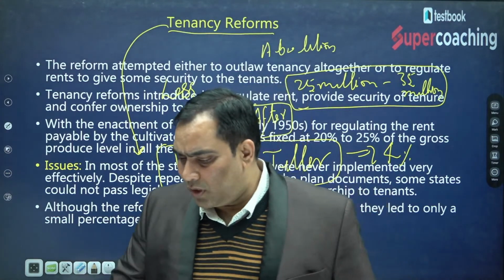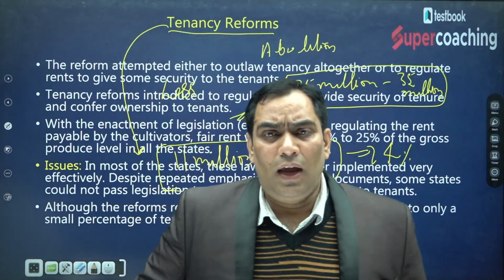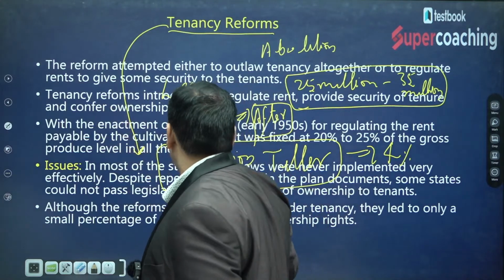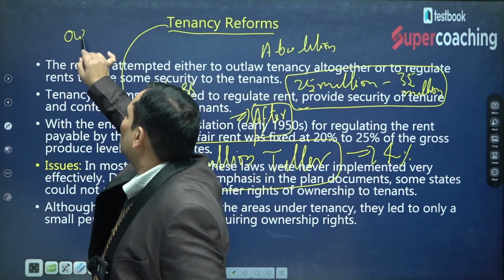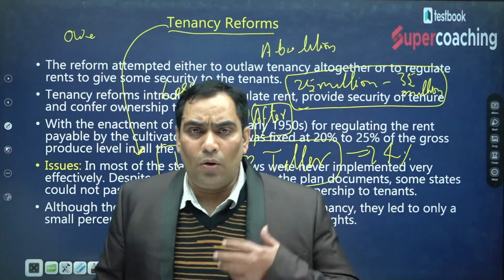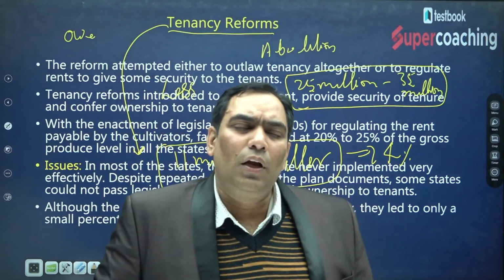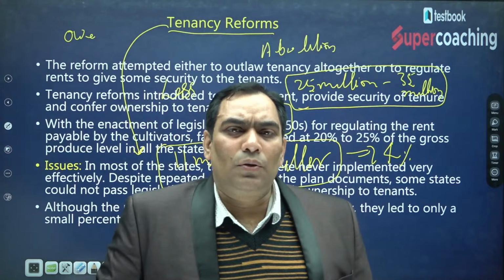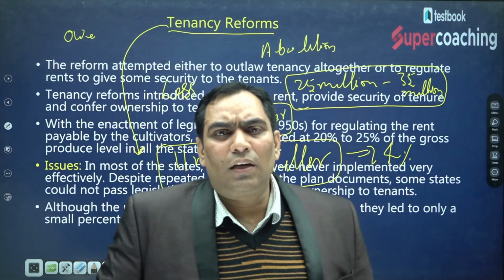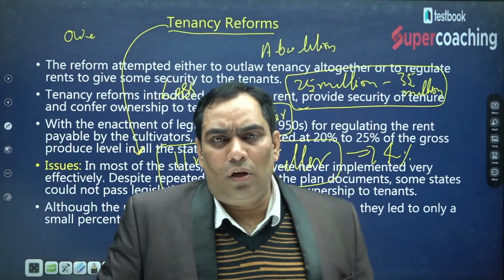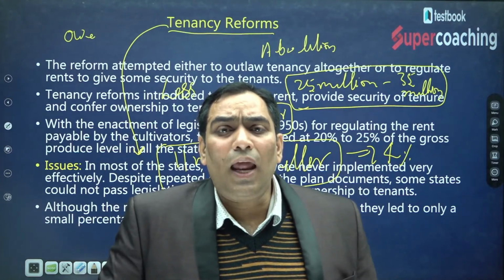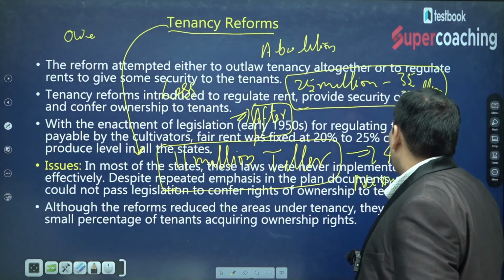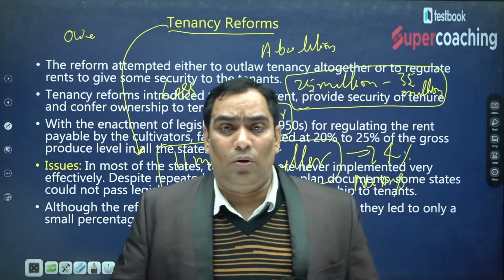Now we are going to discuss why it was not as successful as expected. In order to give the ownership right to the actual tiller, there was a need to identify the tiller. This was the responsibility of the state governments, and the state governments were not able to identify the actual tillers because of the nexus between the government officers and the landlords.